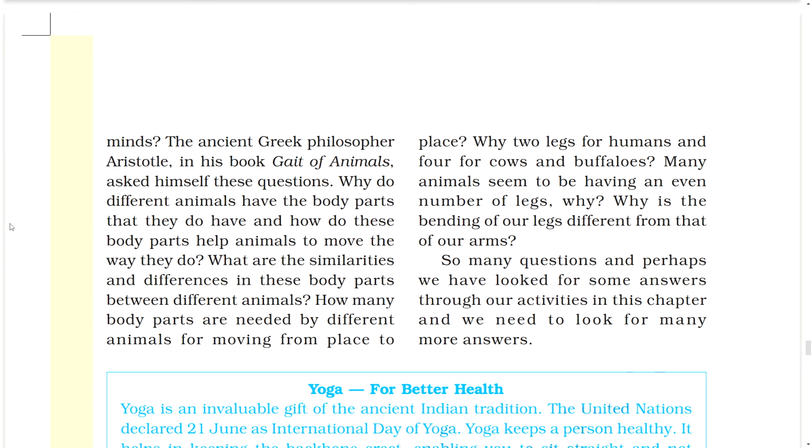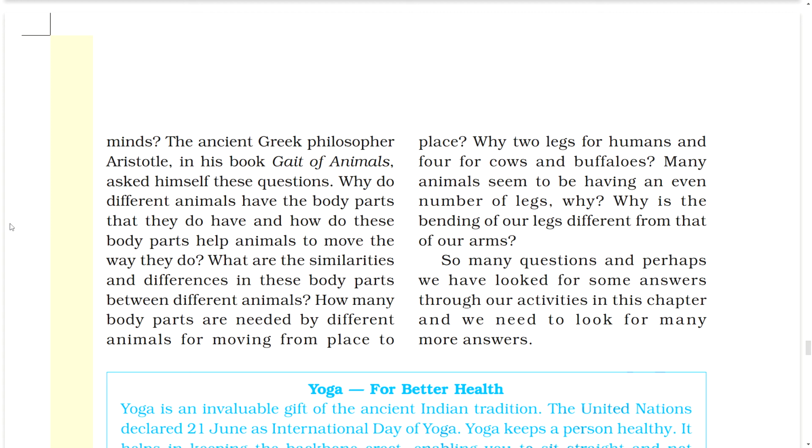The ancient Greek philosopher Aristotle, in his book Parts of Animals, asked himself this question: why do different animals have the body parts that they do have, and how do these body parts help animals to move the way they do? What are the similarities and differences in these body parts between different animals? How many body parts are needed by different animals for moving from place to place?